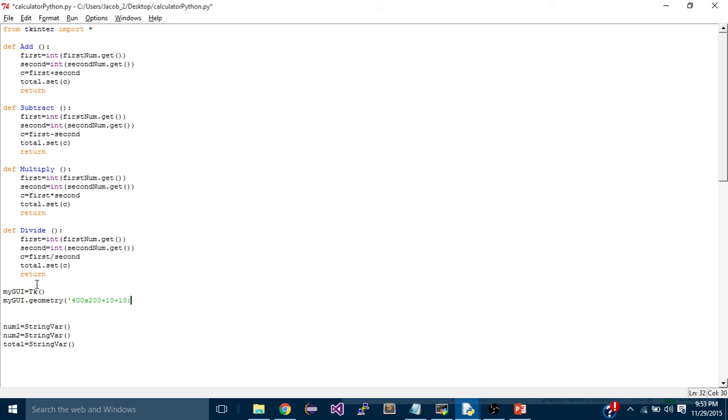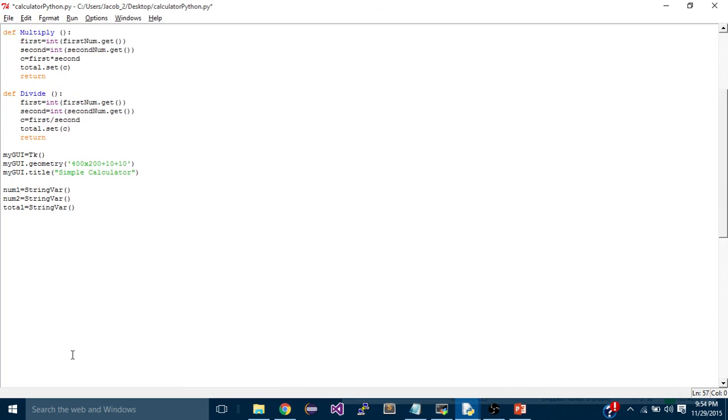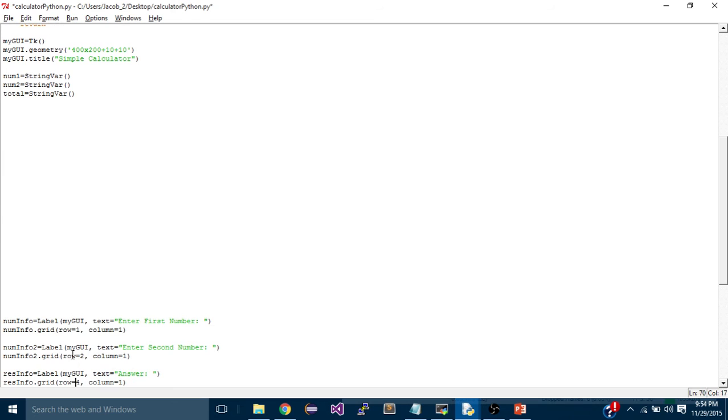And notice the use of these single quotes. I can also give my GUI a title. Now, these three variables here are used to hold the user input, except the last one actually gives you the result. And they have to be string variables. Now, I have the code for creating the GUI, so I'm just going to quickly go over it.